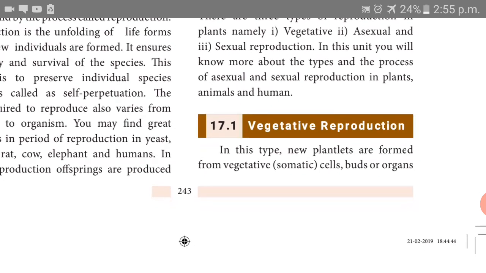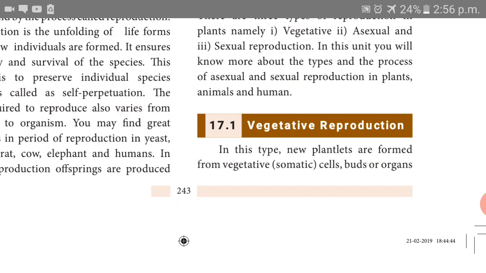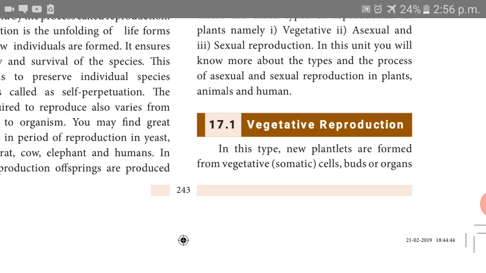The first type is vegetative reproduction. Before that, you should understand what a vegetative part is. Do you know that? What is a vegetative part? Nothing but the parts of the plant that are used for growth. That is why it is called vegetative reproduction.